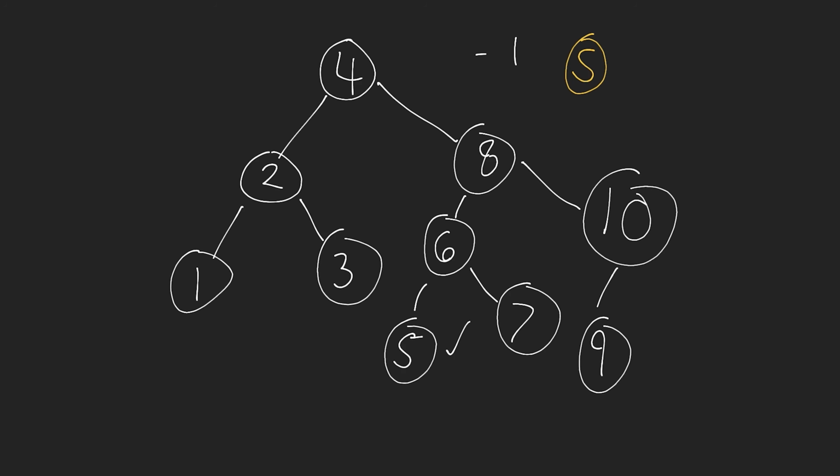So if you try to insert -1, you're going to go to 4 here, go to the left subtree, and then try to go to the left subtree again. It doesn't exist, so you simply place -1 here as the left child of that element. Okay, so that is the binary search tree insertion.